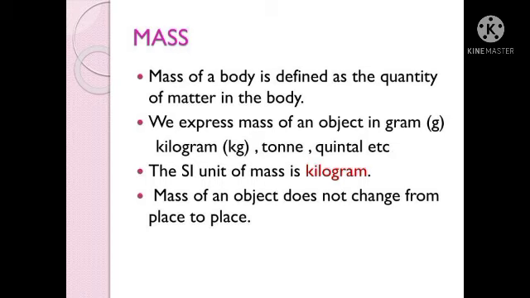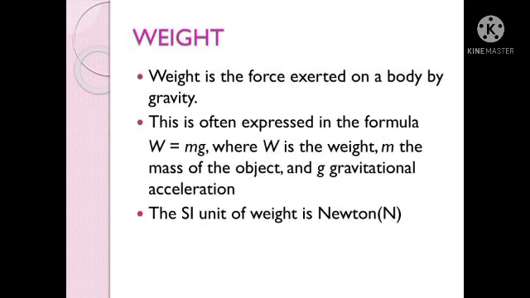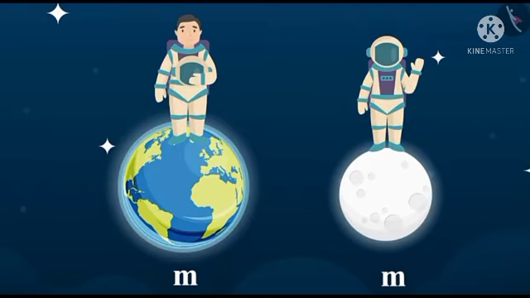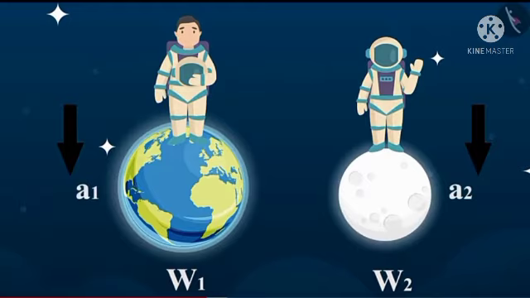Mass of a body is defined as the quantity of matter in the body. But weight is the force exerted on a body due to gravity. For example, let us consider a man with 70 kg of mass in earth. His mass will be same in moon as 70 kg. But his weight will be 686 Newton in earth. But in moon it will be 114 Newton.